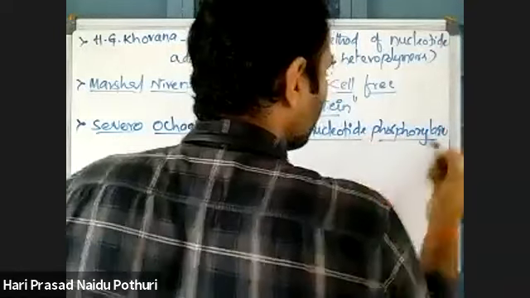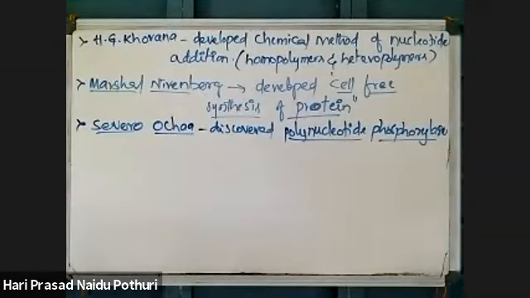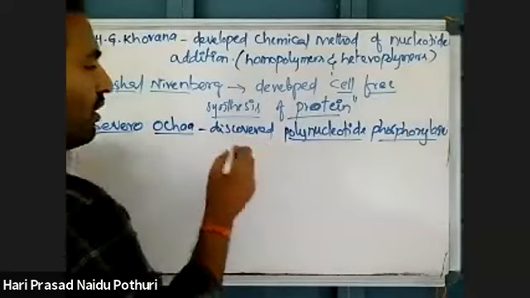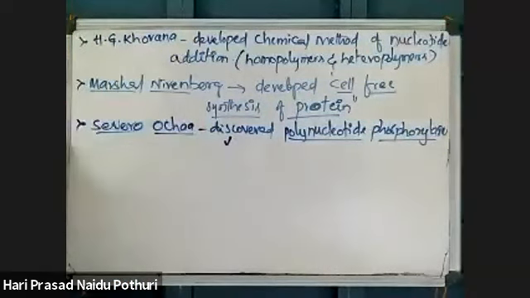Polynucleotide phosphorylase means that to an existing DNA or RNA molecule, a nucleotide chain is there. Now, to that nucleotide chain, we can add a phosphate group. Like that, he developed it. Phosphorylase means phosphate group, and phosphodiester bonds are formed. It is helpful to polymerize RNA with defined sequences.